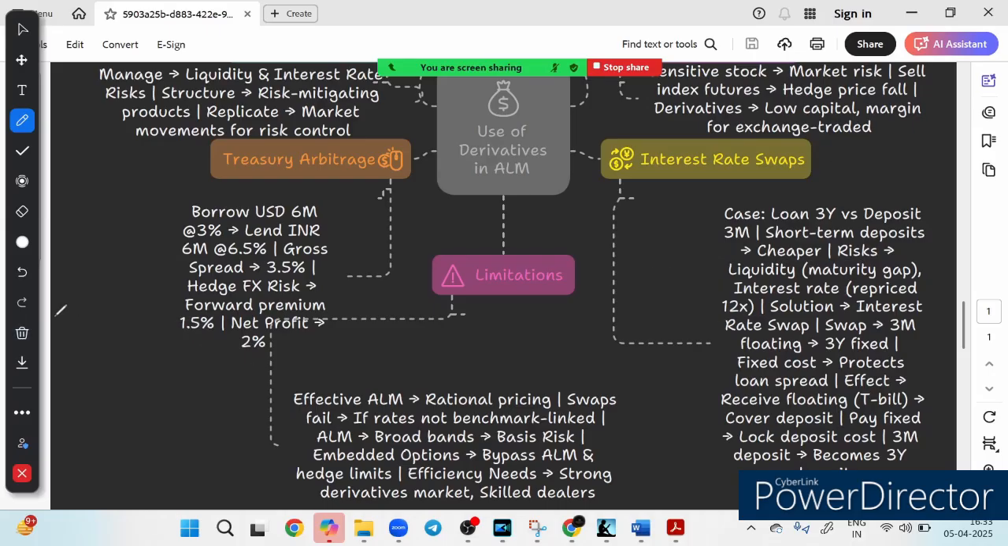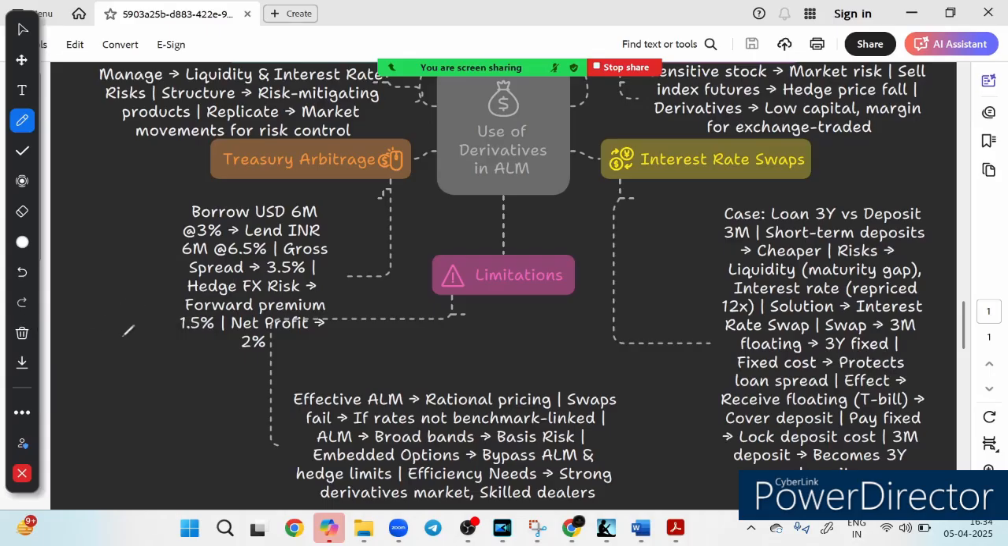So what is the solution? The solution is that you use an interest rate swap. I have shown you the problem: we have to reprice the deposit 12 times, and it is exposed to interest rate risk. What is the solution? You use an interest rate swap. You convert the floating rate 3 month to fixed rate 3 year. This is how you should use a swap. You convert the 3 month deposit, which is floating, to 3 year fixed.